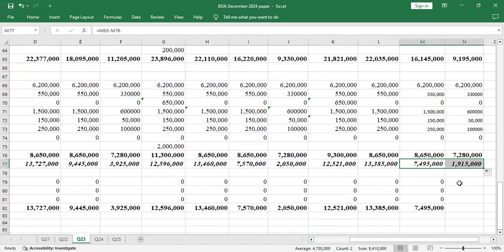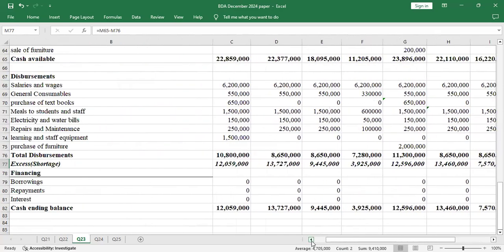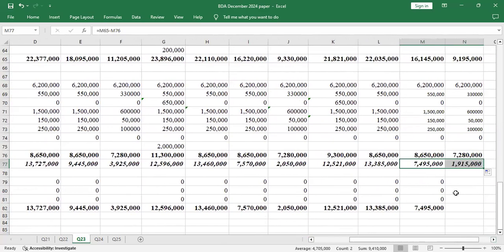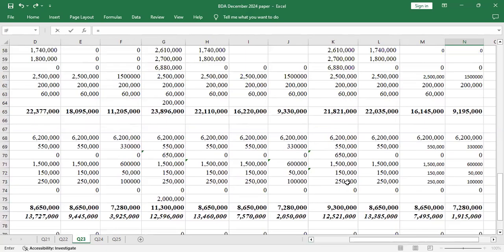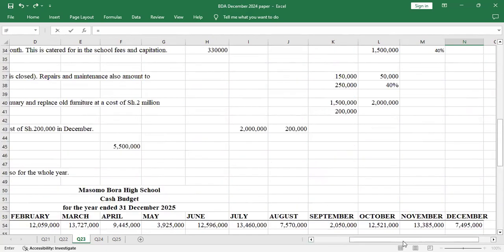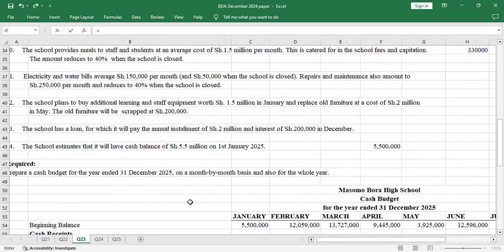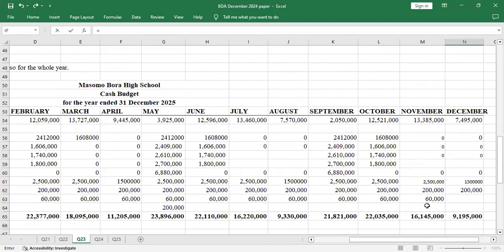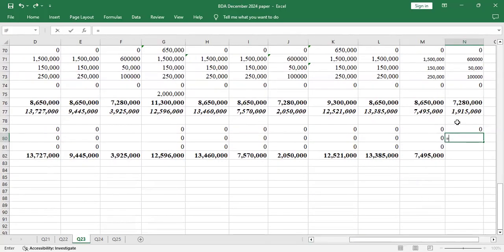Let us see. The borrowings were not given, we don't know when this money was acquired, so for borrowing we just say 0. But we are told in additional information number 13 that the school has a loan for which it will pay the annual installment of shillings 2 million and interest of 200,000 in December. So from our budget of 1950, we'll have a repayment.